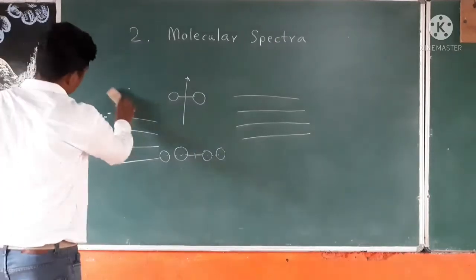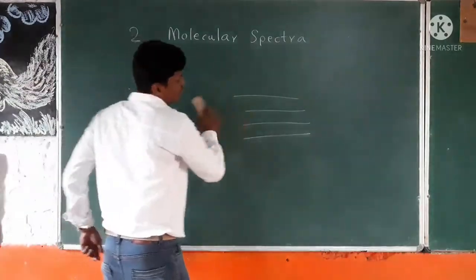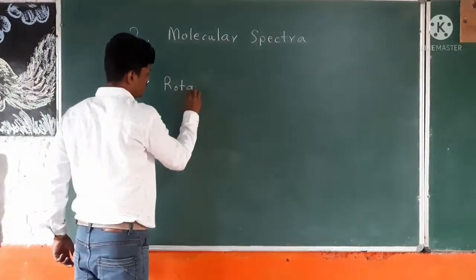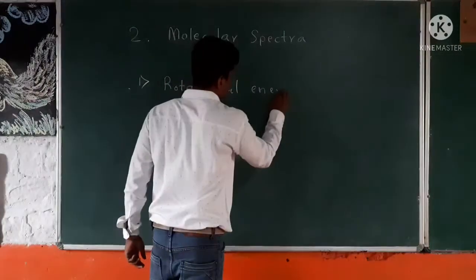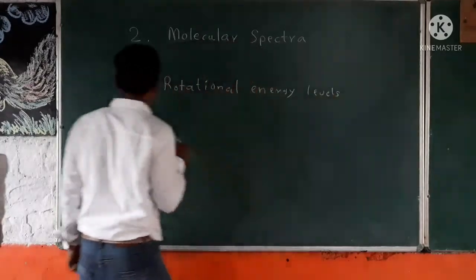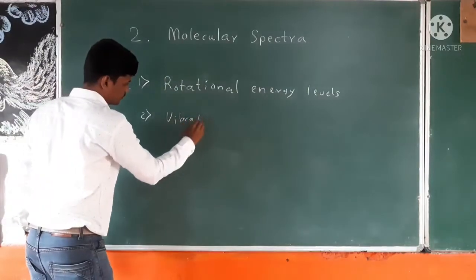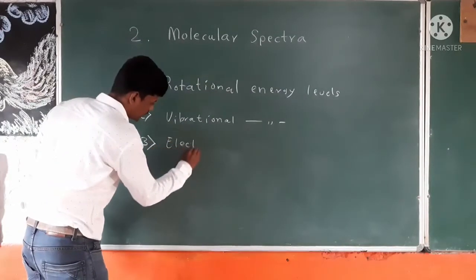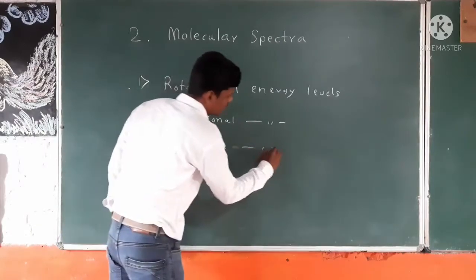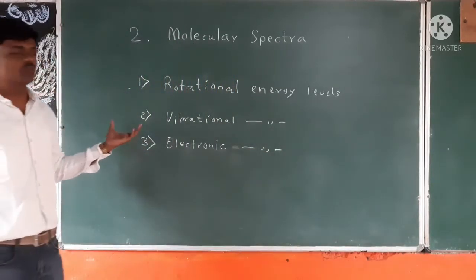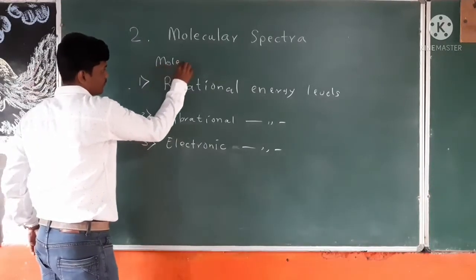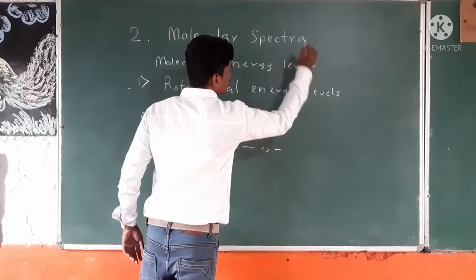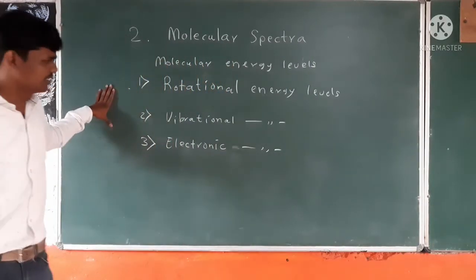Now we know the resultant molecular energy level has three constituent parts: first, rotational energy levels, second, vibrational energy levels, and third, electronic energy levels. These three contribute to the net molecular energy level. These are the main constituent parts.